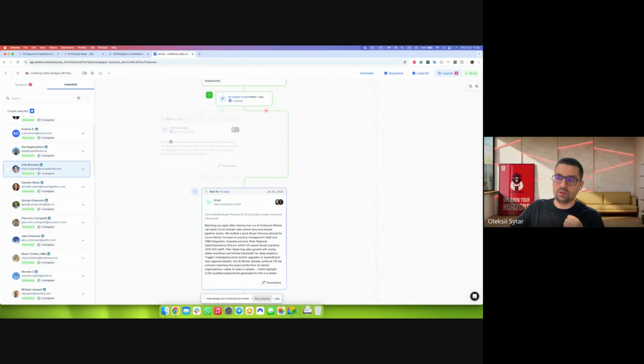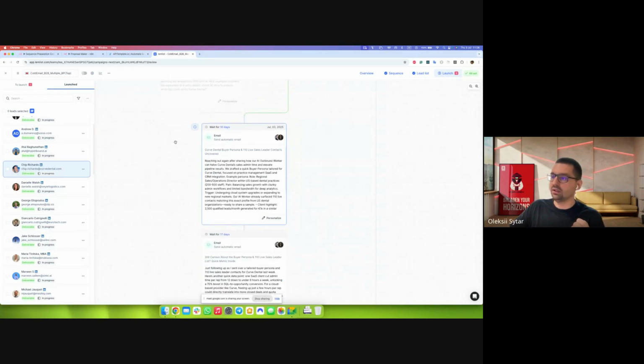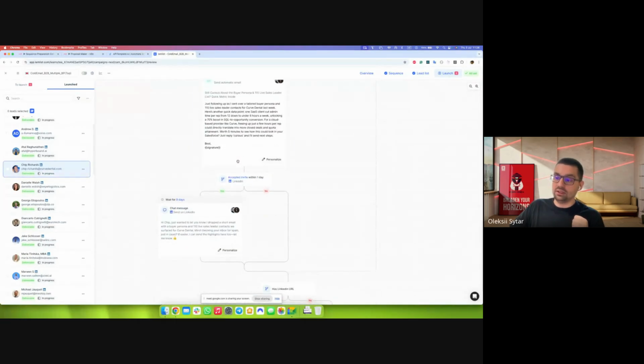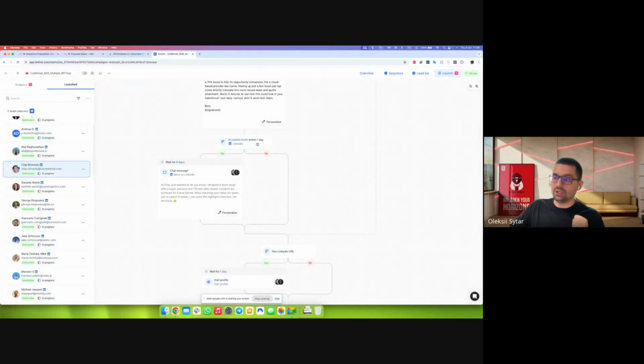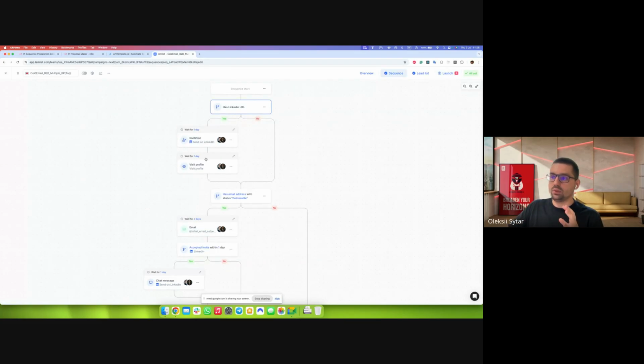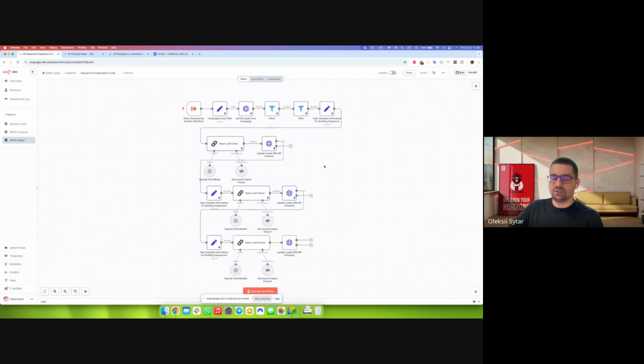If yes, we are sending a chat message on LinkedIn. If not, we're sending another email. After that, another email. After that, we're checking again if he accepted the invite on LinkedIn, and we are sending a LinkedIn message, and so on. This sequence can be as long as you want. Right now, we're building this sequence manually, and we are preparing this agent to fit exactly that sequence.